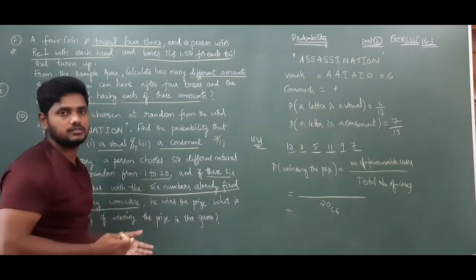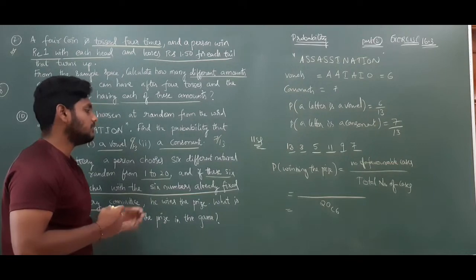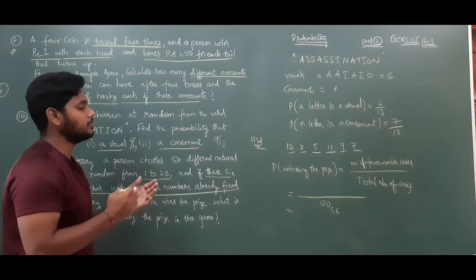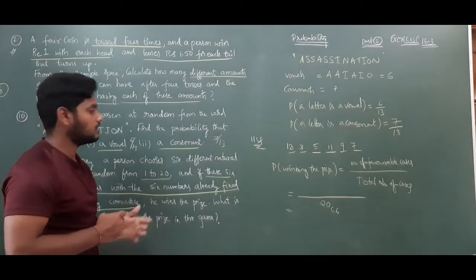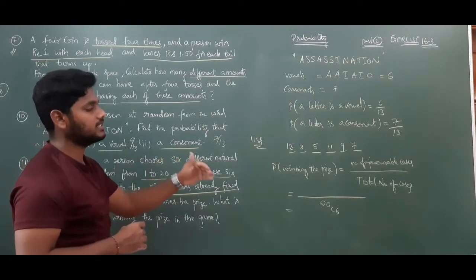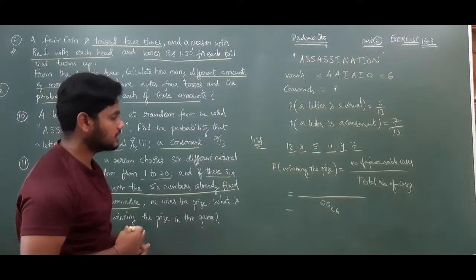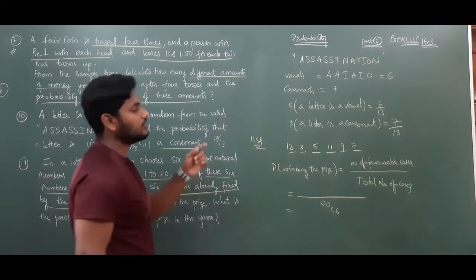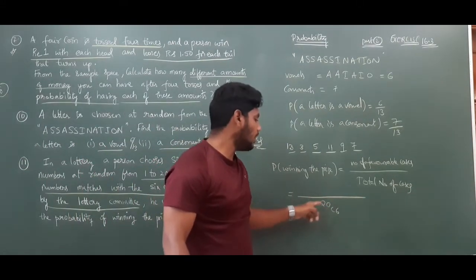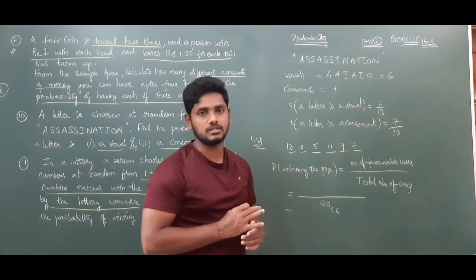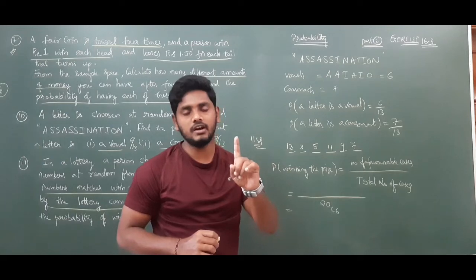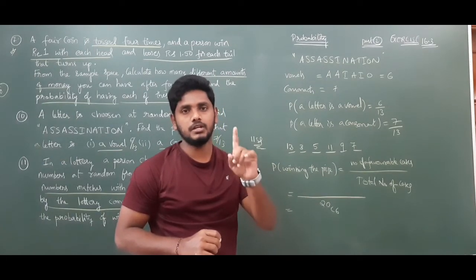So different. So 20C6. If it is not different, then it will be 20 into 20 into 20 into 20, like that, repeated. So here 6 different, so 20C6 is the total number of cases. What are the favorable cases? Out of all those different arrangements of numbers, only one will have the capability to win a prize.